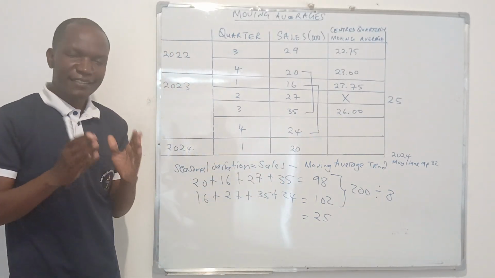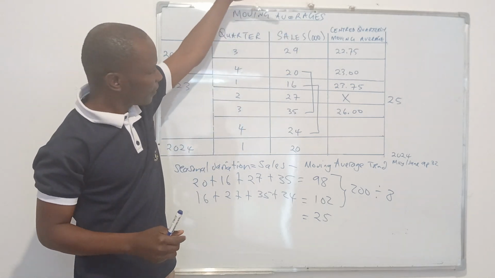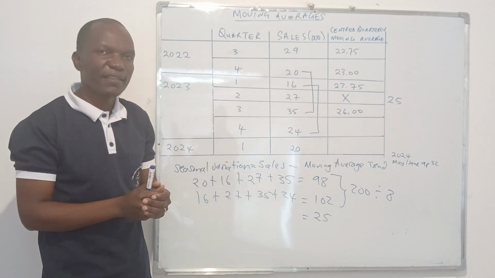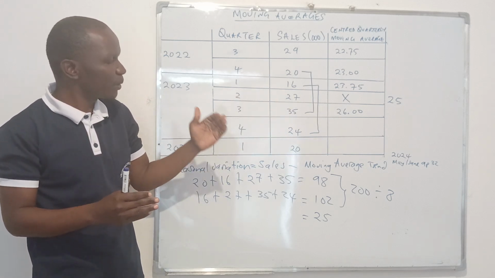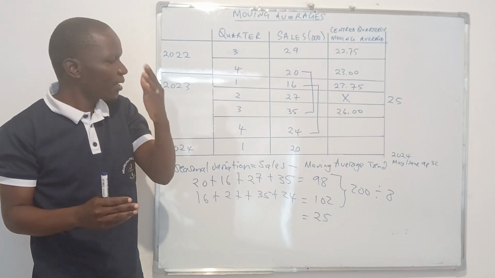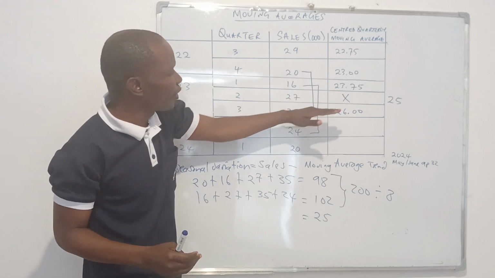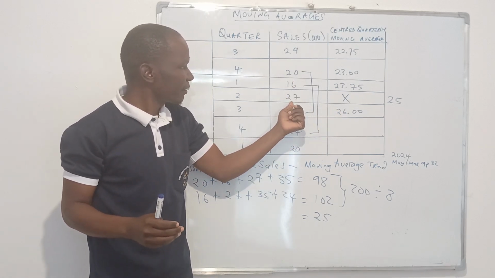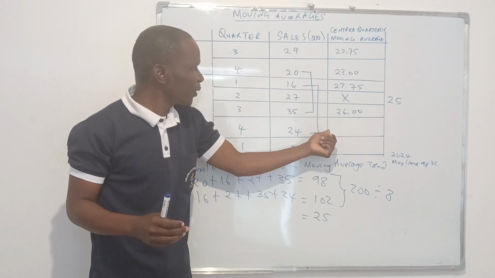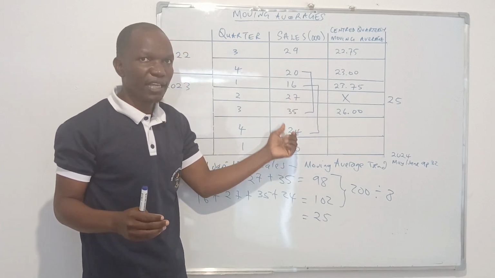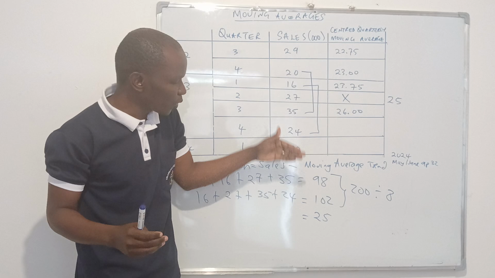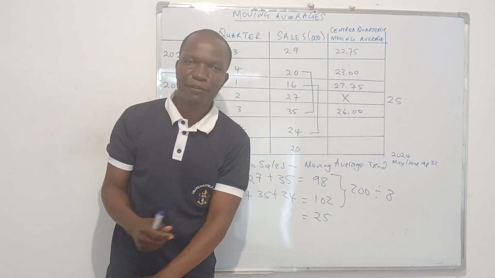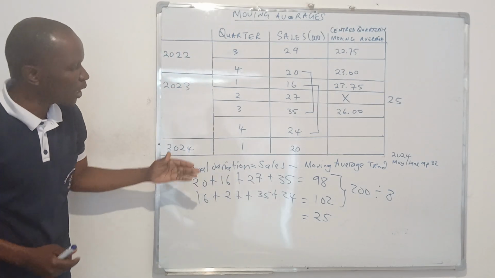The trick here is you cannot calculate from all above to get to x. Know that when we are asked to calculate the standard moving average, we start adding to get the four quarter total. We are starting 2 units above. So always take note of that. If it was this, we know that we are starting from 16. If you ask me to calculate this, we know that we're going to start from 27. You have our 4 quarter total, you have the other 4 quarter total, add them up and divide by 8. And then we get our standard moving average. So that is how you calculate this.